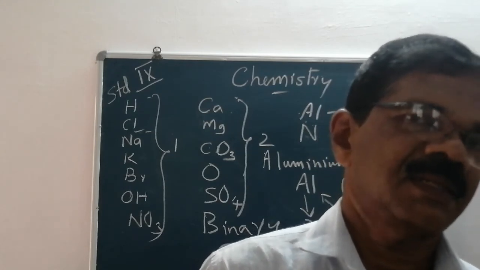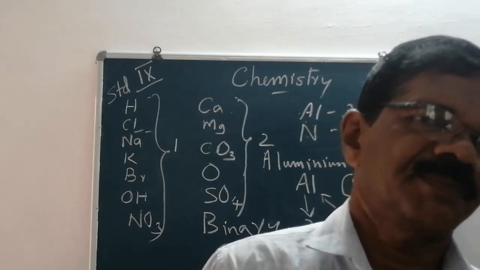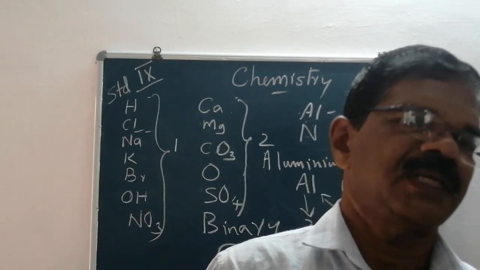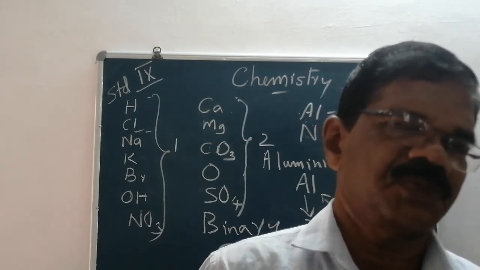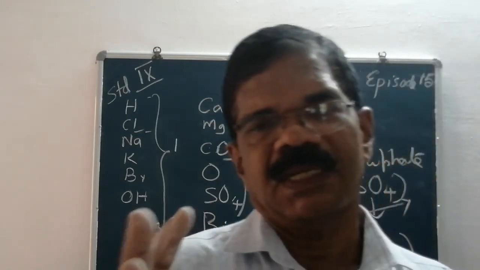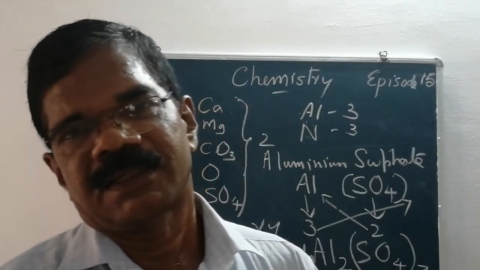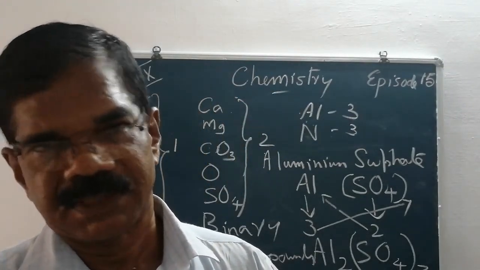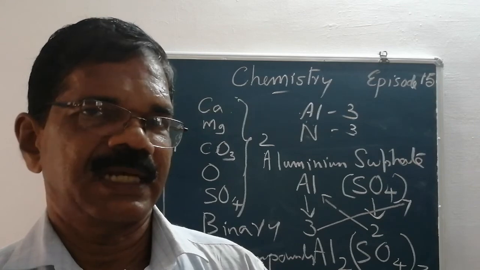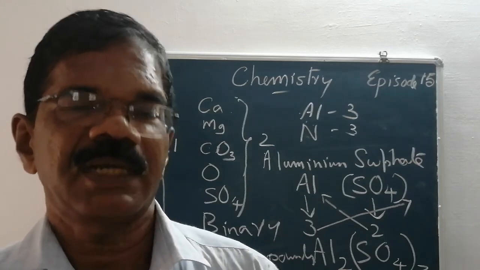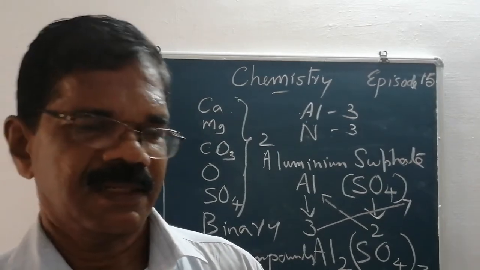Third, if a polyatomic ion is present in a compound, first you should enclose the polyatomic ion in a bracket. Then you should write the valency of the other element as the subscript of the bracket.